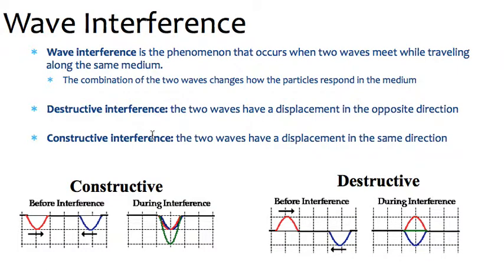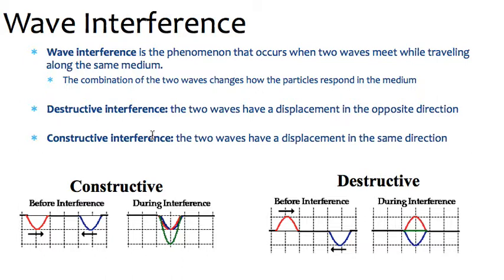Right. Next, we have wave interference. Wave interference is the phenomenon that occurs when two waves meet while traveling along the same medium. So if you think of a piece of rope and one person shaking it at one end and one person at the other end, where they meet, they're going to have interference. And there's two types of interference.